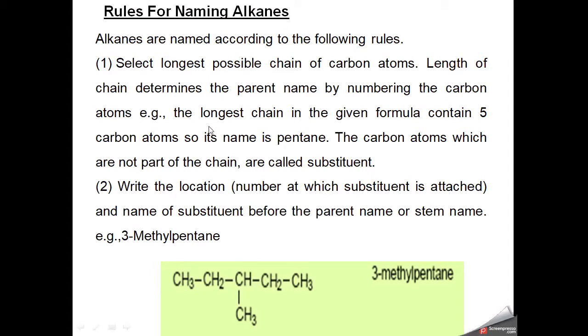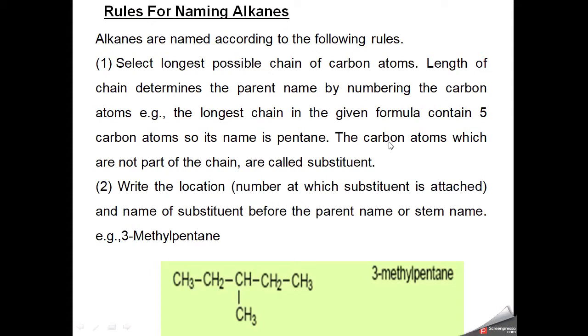So the longest chain in the given formula contains 5 carbon atoms, so its name is pentane. This I am talking about. So we have 5 carbons, 1, 2, 3, 4, 5. Now the chain can also be turned, 1, 2, 3, 4. So you can see that we have to select the longest chain. This is the longest chain, and it contains 5 carbon atoms, and there is no double or triple bond. All carbons are attached with a single bond. So this is an alkane, and the name becomes pentane.